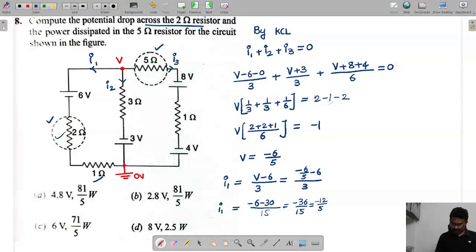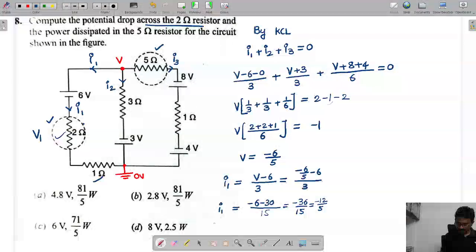So how much is this value? Tell me now here, it is 4 points. This is I1. We need the potential across this. This current we got as I1. This potential means, what can we say here? This is the potential across the 2 ohm resistor. If I call this V1, what can I say V1 is?